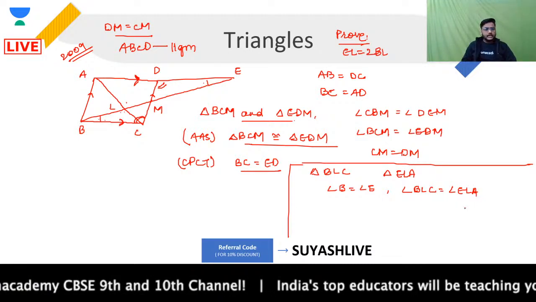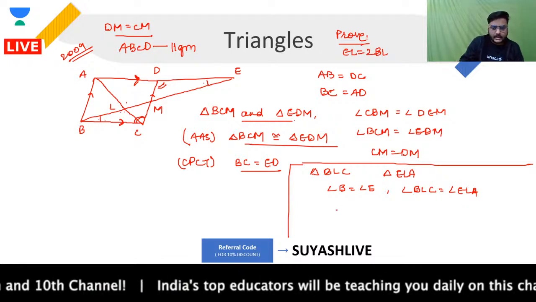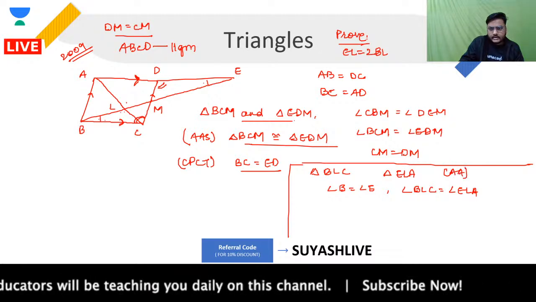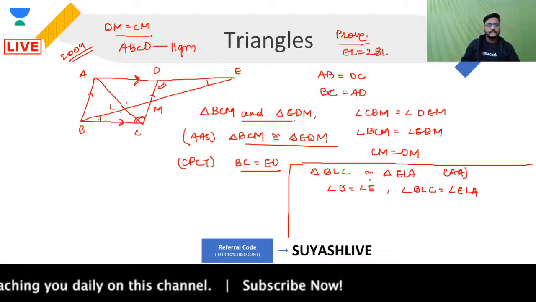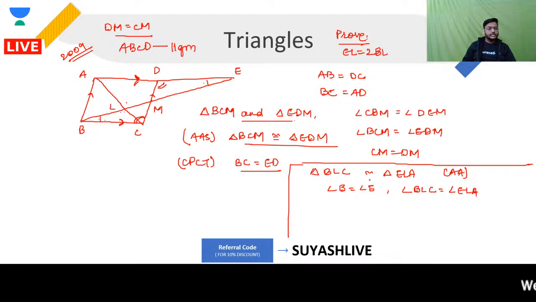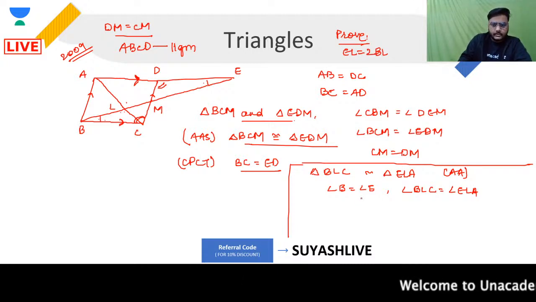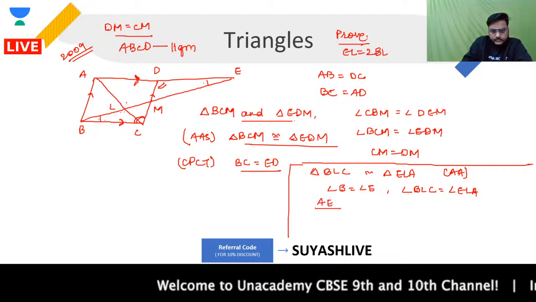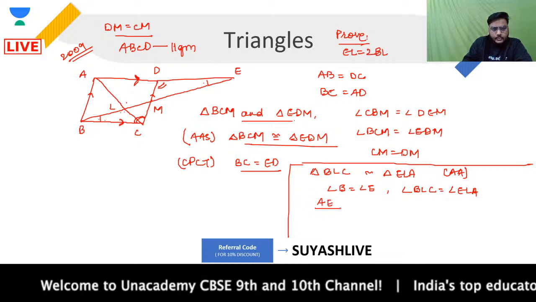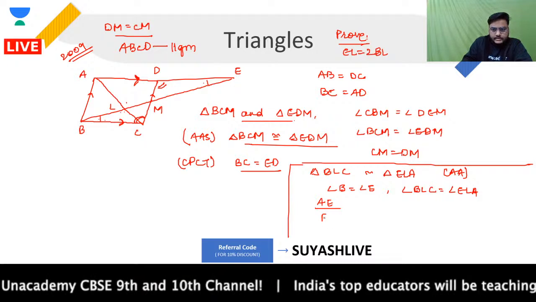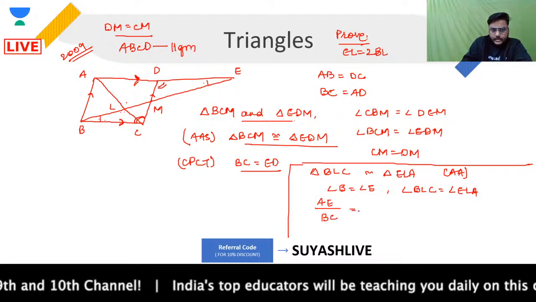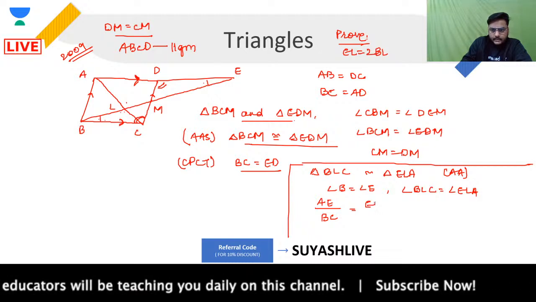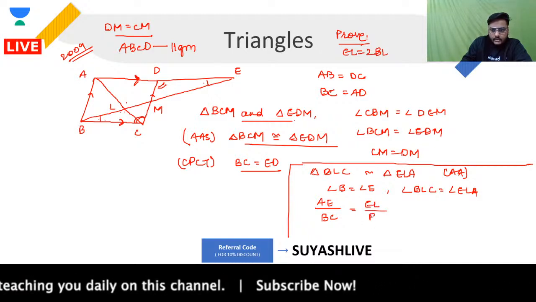I got AA, and by using AA criteria, I can say that these two triangles are similar. When these two triangles are similar, then the ratio of their sides will be the same. For example, if I take the ratio of their sides, I can say AE upon BC will be equal to, besides AE, I am taking EL, and that will be EL upon BL.